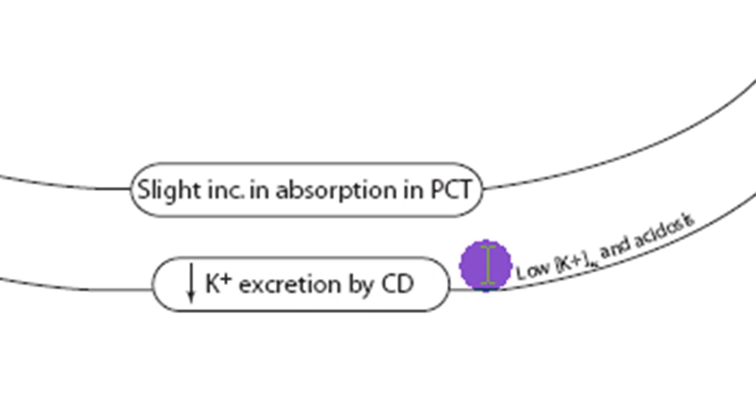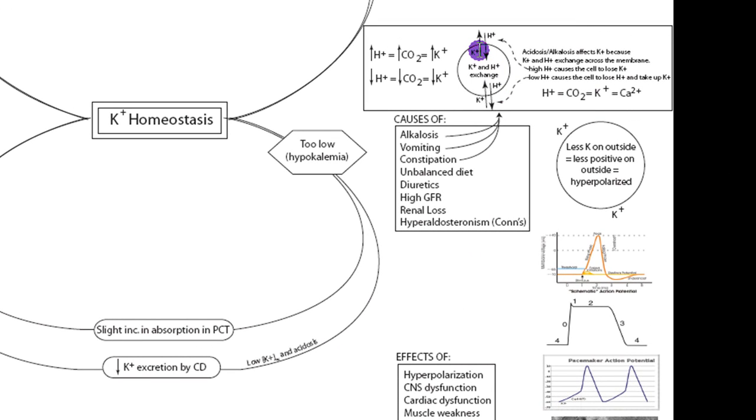It's going to be further stimulated by low potassium and even acidosis. And the acidosis is important because normally in acidosis we'd expect more potassium outside the cell. We'd actually want to decrease that excretion of potassium, so in case the acidosis is reversed, we have that potassium available to get back inside of the cells. One of the ways that this probably works is the same kind of exchange of potassium and hydrogen across the tubular membrane in the proximal convoluted tubule. So again, if there's more acid going over into the filtrate, there's more potassium coming back into the blood, decreasing the potassium excretion.